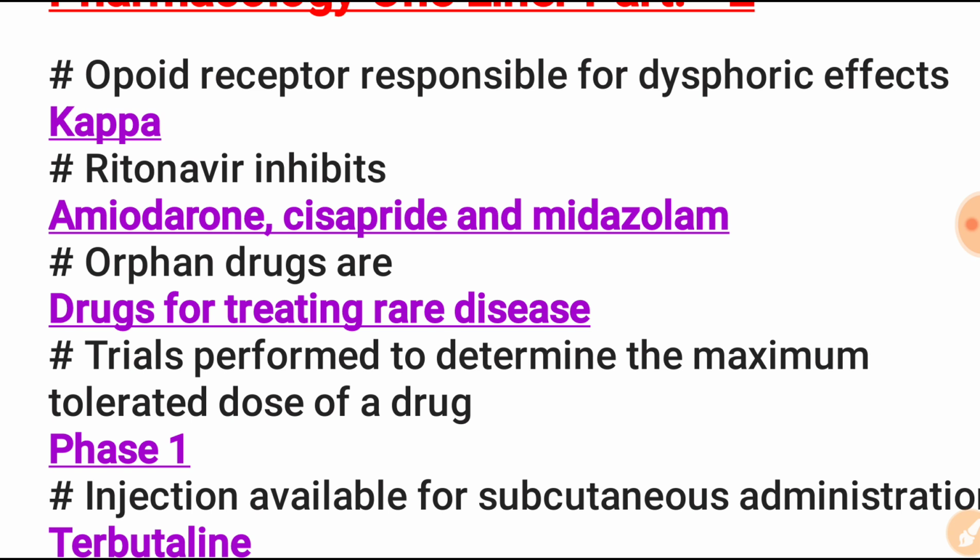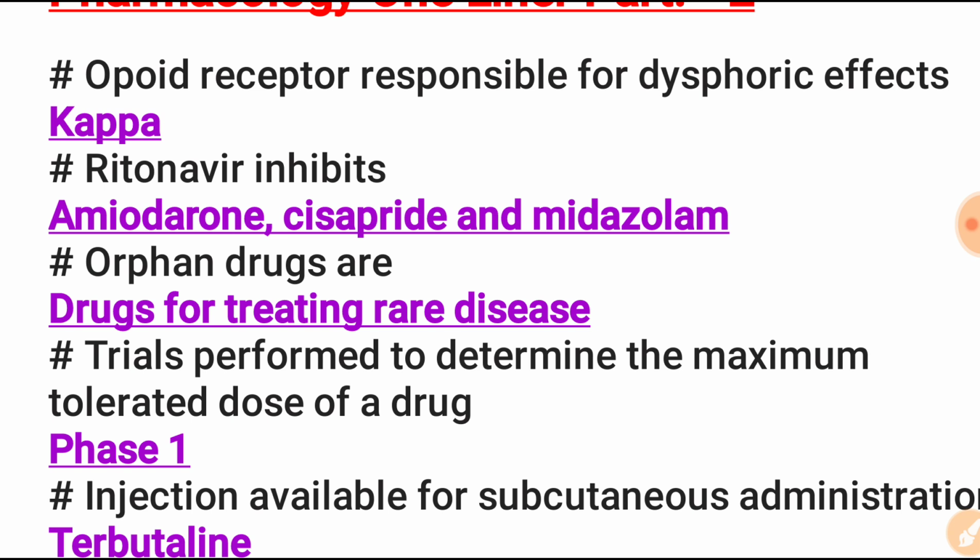The Orphan Drug Act started in 1983. This act is to stimulate research and development to treat rare diseases or medical conditions. This is the orphan drug.